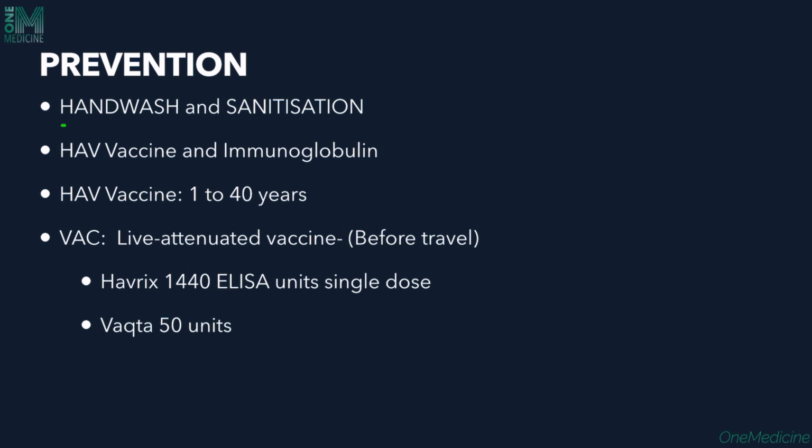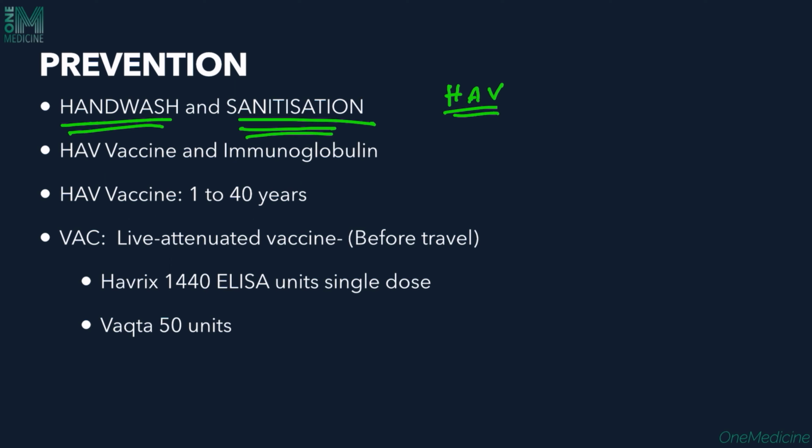Prevention is mainly by hand wash and sanitization. So in the household, if there is any person with suspected HAV infection, it is imperative that everyone else in the family follows certain strict guidelines as to washing their hands and making sure that they are adequately sanitized after touching the patient's clothes or even after touching the patient's food and all of that. So preferably, definitely do not share food with the person, but however, strict isolation is not usually recommended.